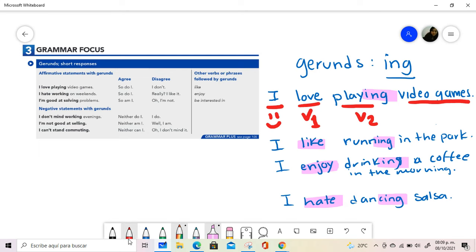We have some other expressions such as I'm good at solving problems. And then when you are using I'm good at or you're good at, then you have to respect the gerund if you refer to an activity. I don't mind, or I'm not good at, I can't stand. Okay? This is the first part of this explanation. Why do we use the -ing after these expressions? And I need you to practice.